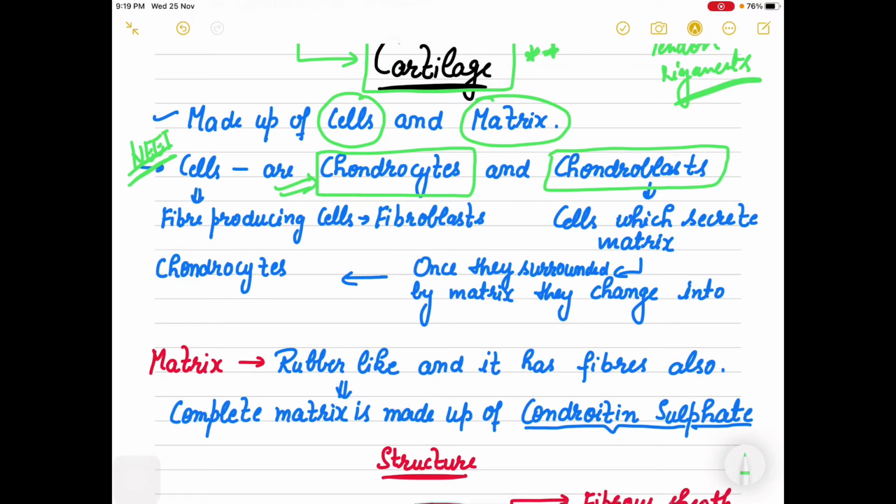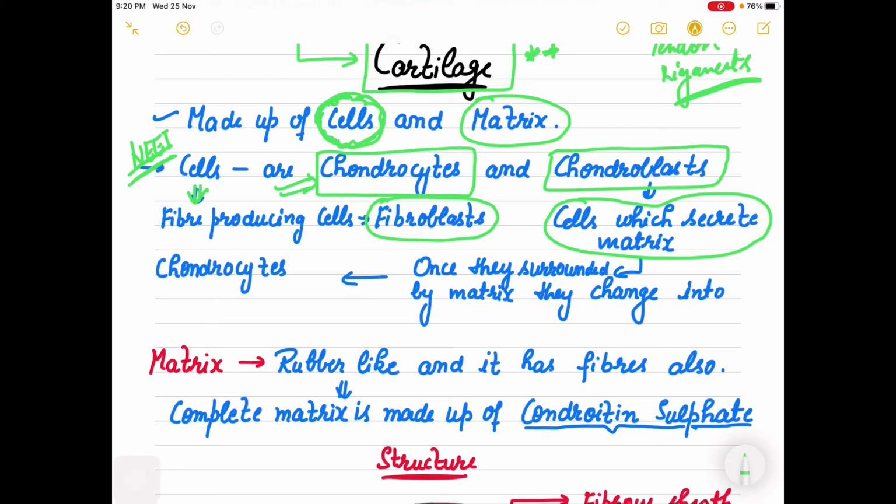Actually, the cells present in cartilage are also fiber producing cells. So fibroblasts are also present in the cartilage. Now chondroblasts secrete matrix. Just pay attention here. Cartilage is made up of cells, and these cells secrete fibers.